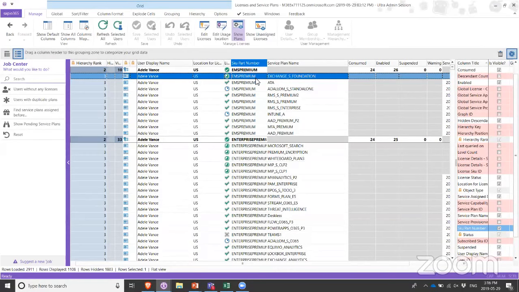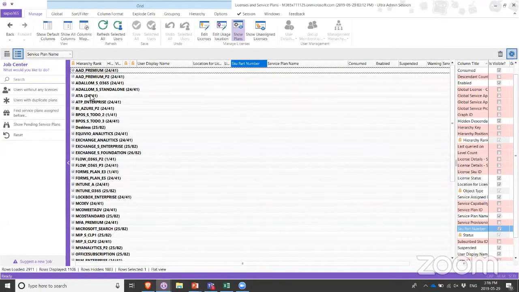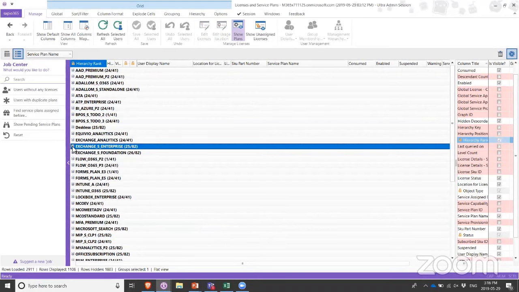Another example that I think is really cool is, well, of course, we can look at all of our users by our service plan name, right? So I can quickly find out, okay, which of my users have Exchange Foundation, which of them have Exchange Enterprise. I can quickly locate disabled service plans, which tends to happen sometimes with the Exchange service plans, interestingly enough.